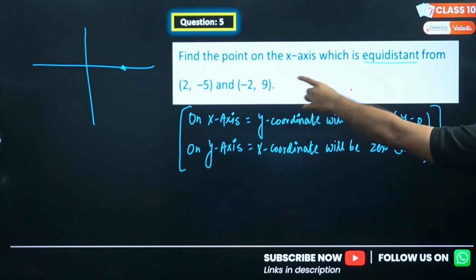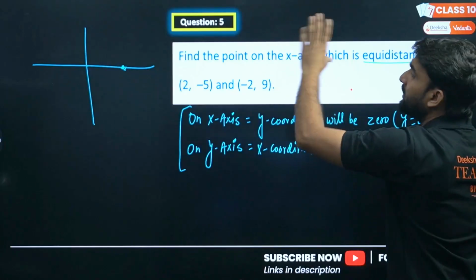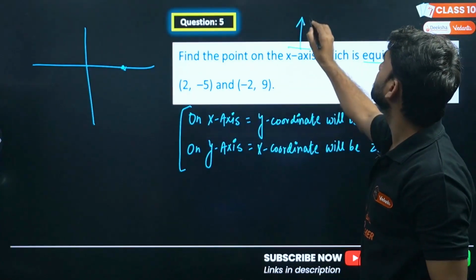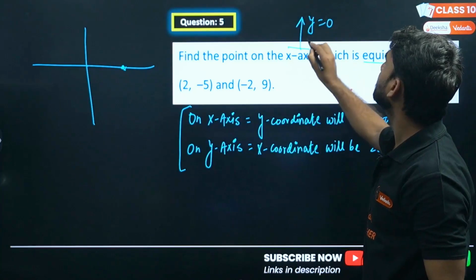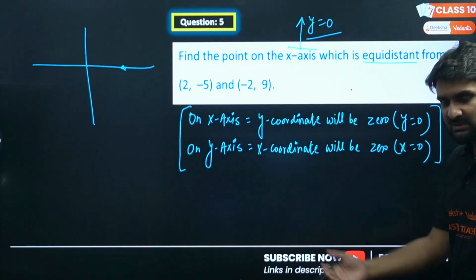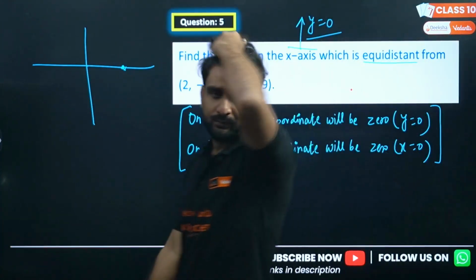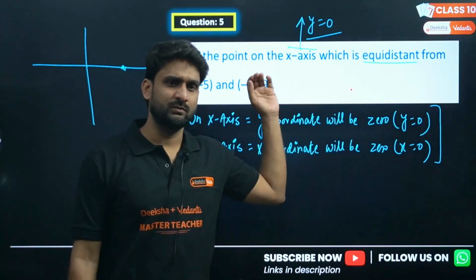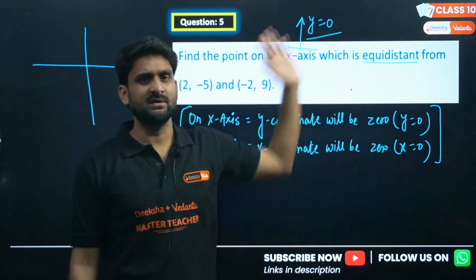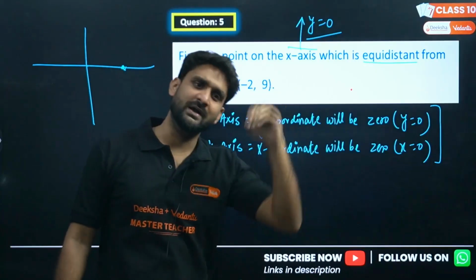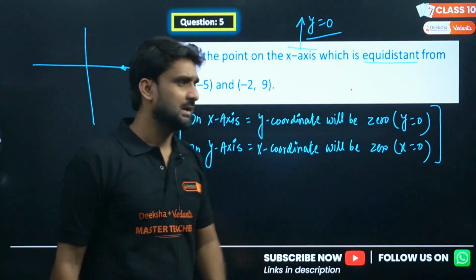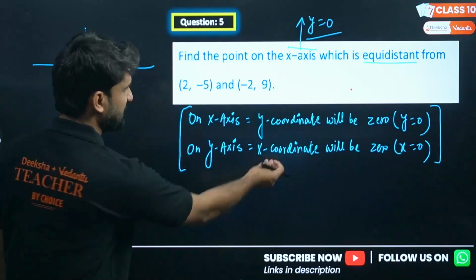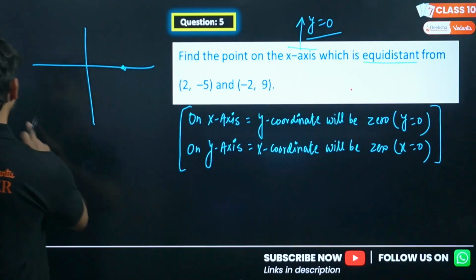What is this question saying? Find the point on the x-axis. Look, on the x-axis. This means that y will be 0. This is clear. No need to think more. If there is a point on the x-axis, y will be 0. If there is a point on the y-axis, x will be 0. Is it clear? So please write it down. So let's solve this question.